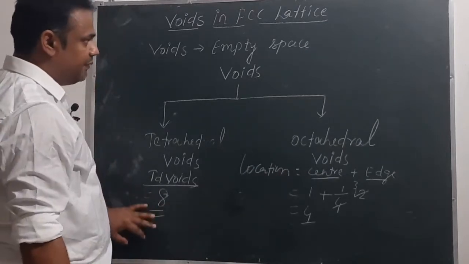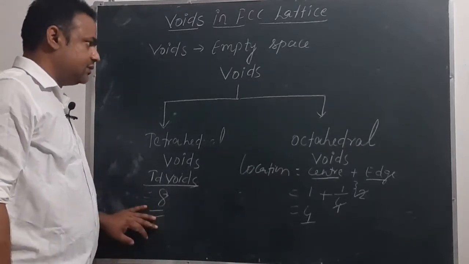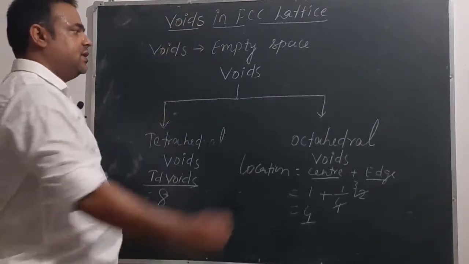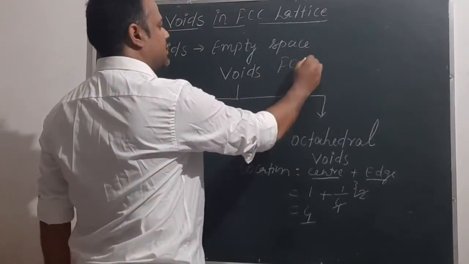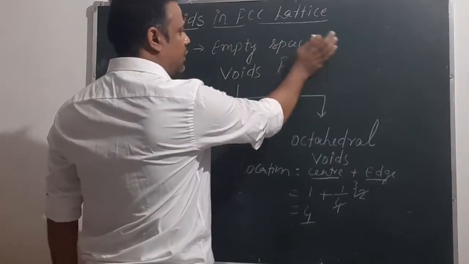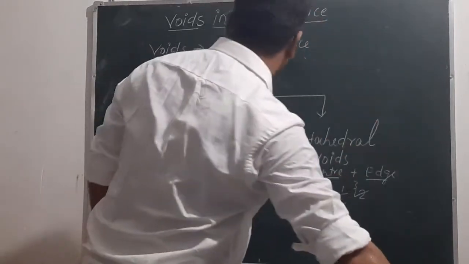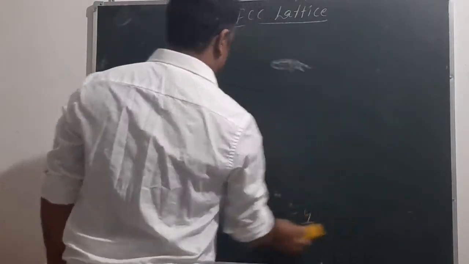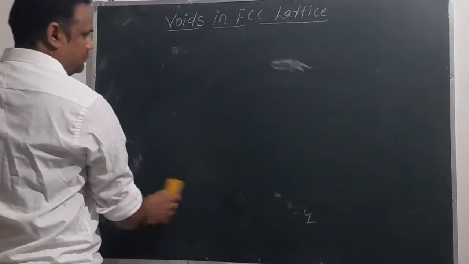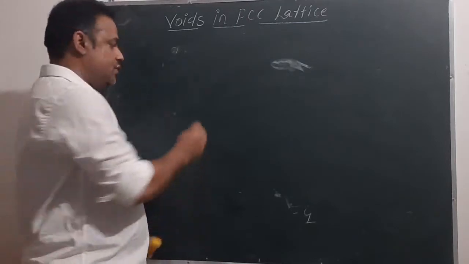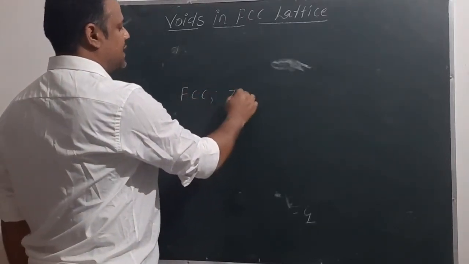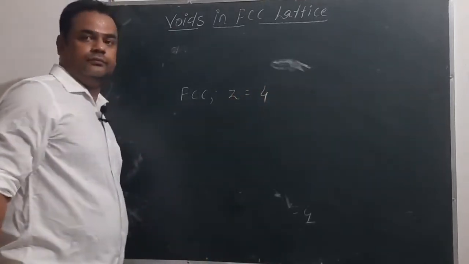So here we can find one important conclusion: in the case of FCC, the total number of constituent particles is Z equals 4.